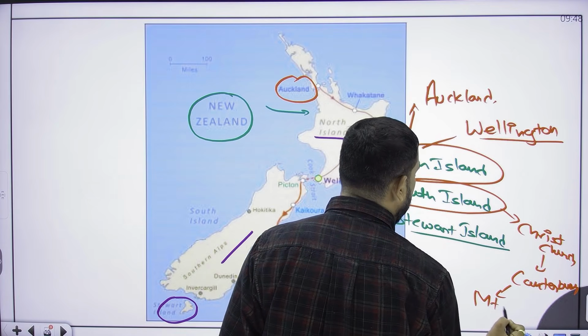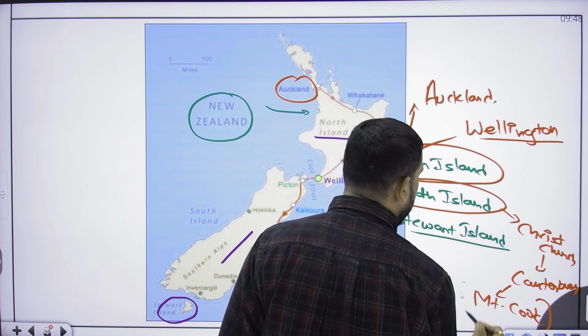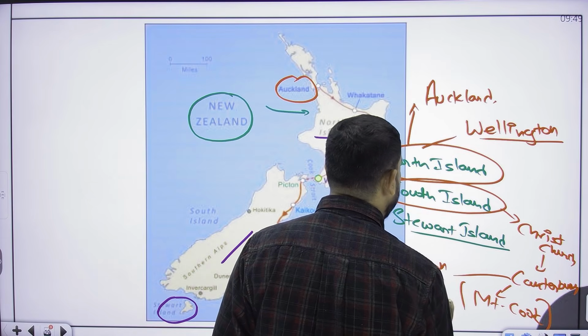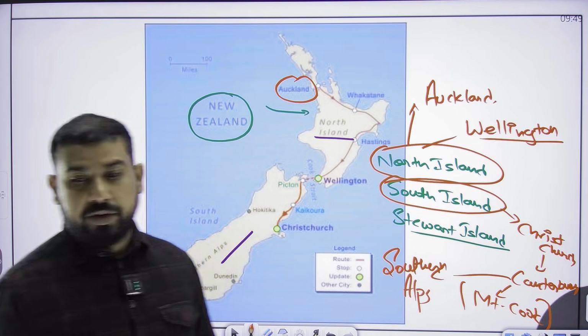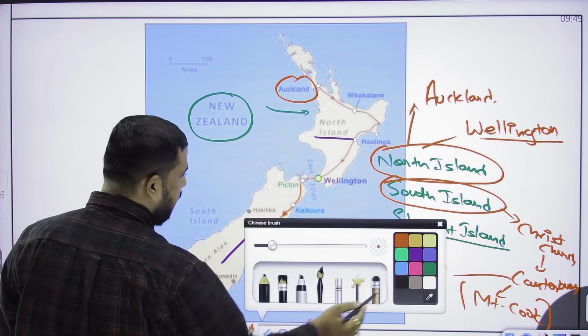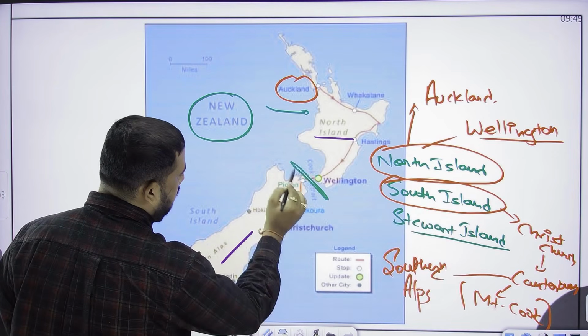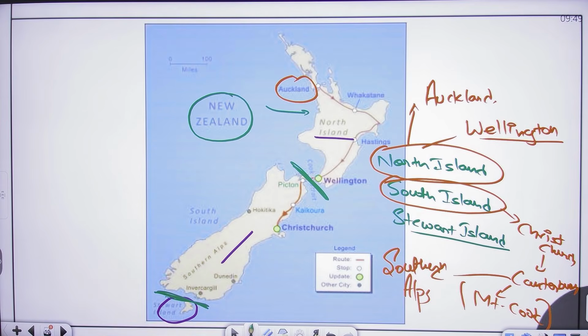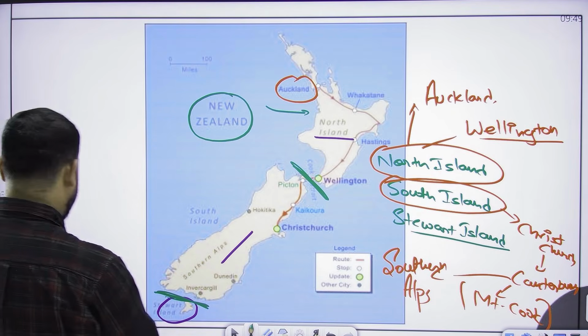Mount Cook is also situated here, which is considered a part of the Southern Alps. So all these things we will discuss further. And here we'll discuss two more things: Cook Strait and Foveaux Strait. What are these straits? We will also discuss further.